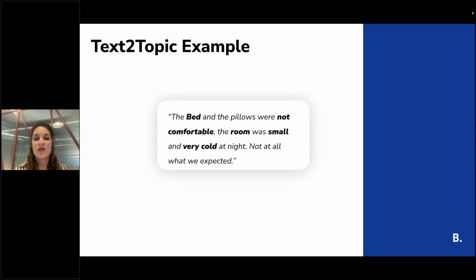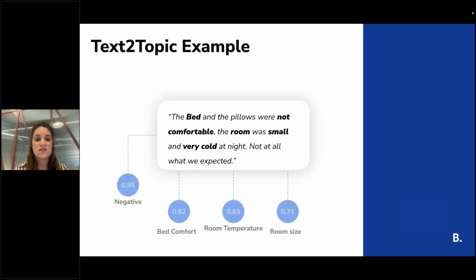Let's say we have this review: the bed and pillows were not comfortable, the room was small and very cold at night, not at all what we expected. We would like to find all of these topics, and also the sentiment. So we know the review is negative, and also we know we have these topics in this review with these probabilities.